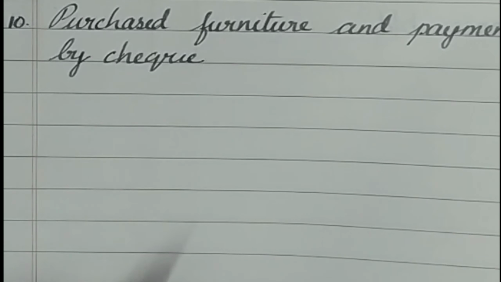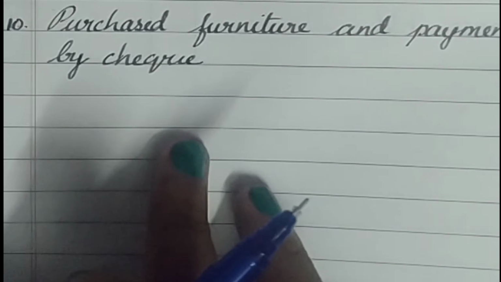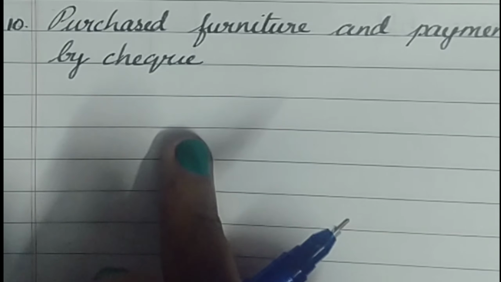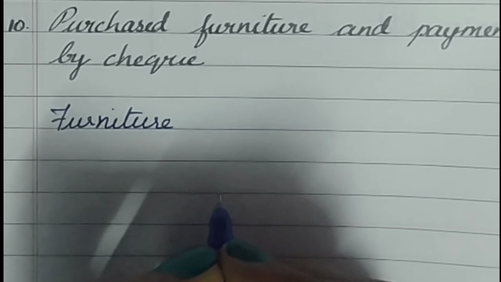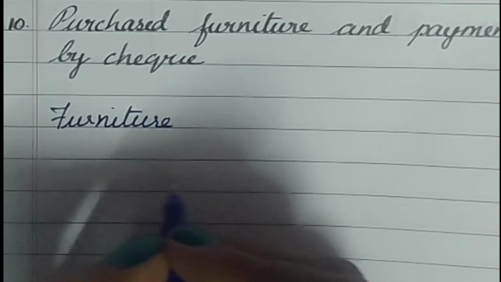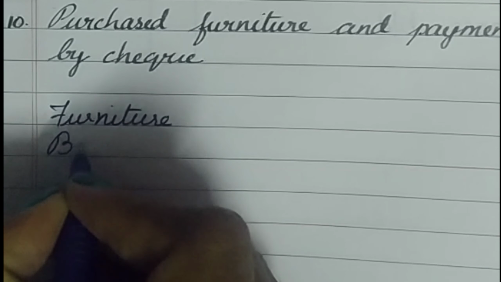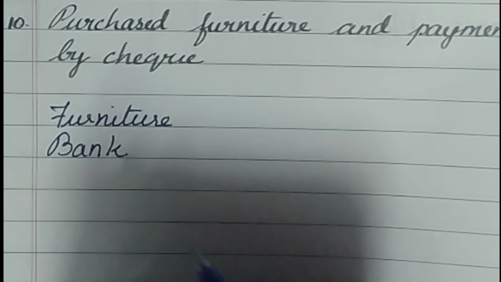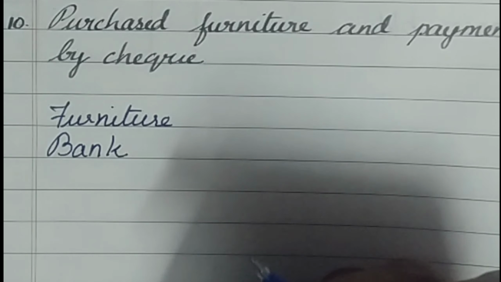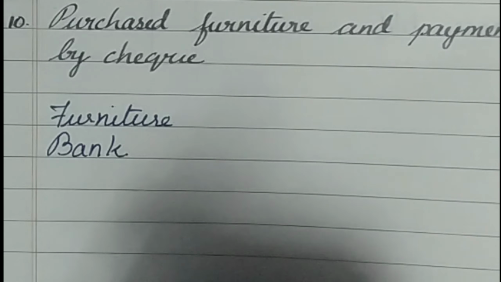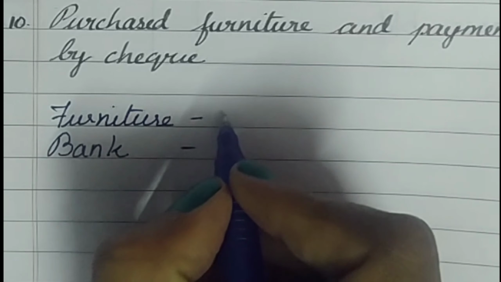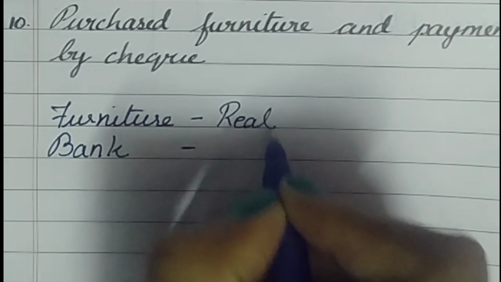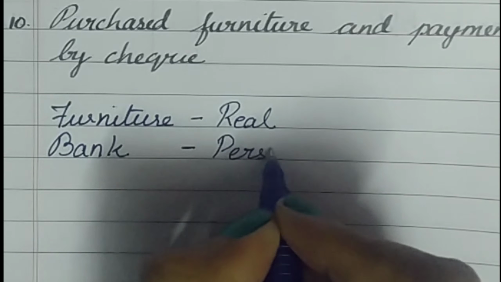The next transaction on 10th, purchase furniture and payment by check. So when you're purchasing furniture, one of your accounts is going to be furniture and the next account is going to be bank, because check is involved over here. Only when you receive a check it is to be considered as cash, whereas when you're purchasing something and you're doing a payment through check, it is bank involved in the same. So furniture is a real account and bank is a personal account.